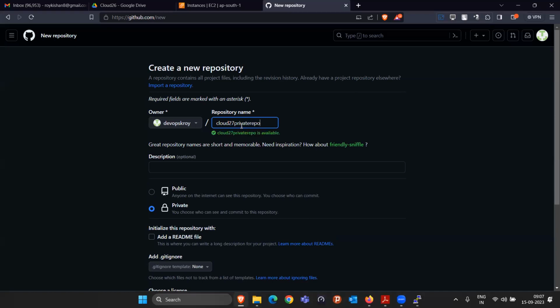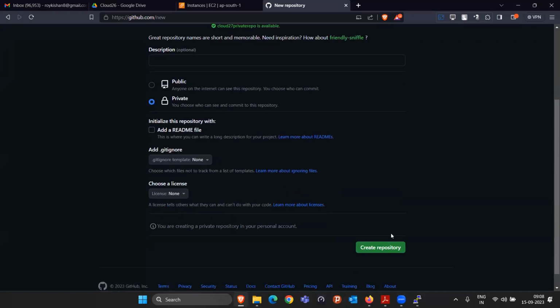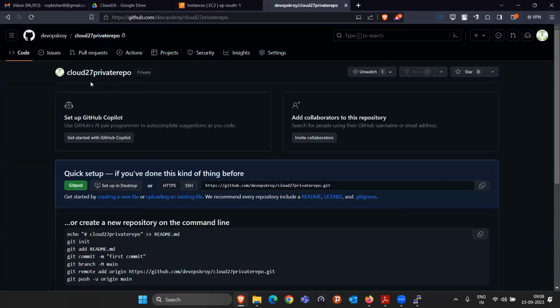Something like this. And that's it. I'm going to click on create repository. So we created a private repository. Now what is going to happen is in this repository, nobody from the outer world can come in.